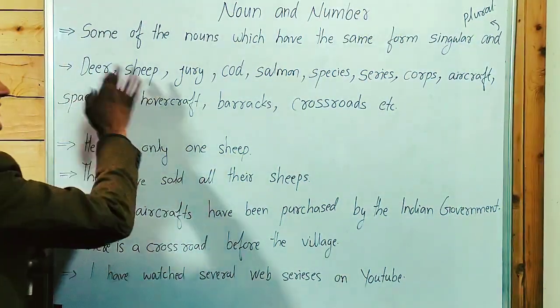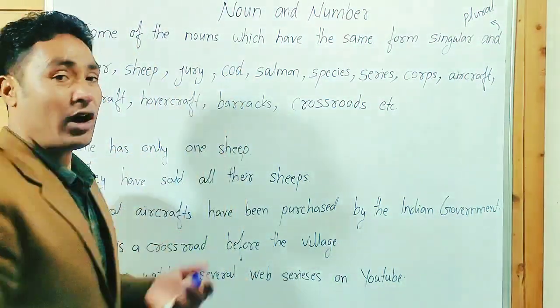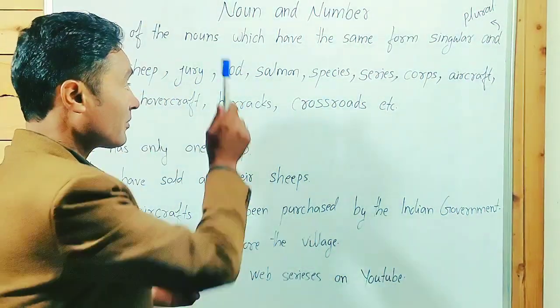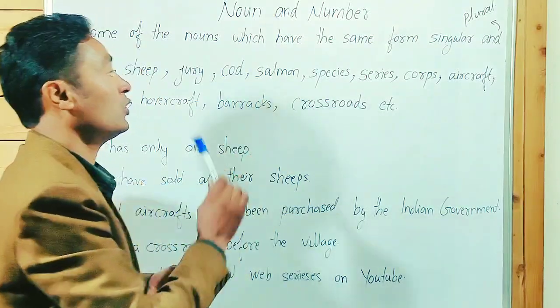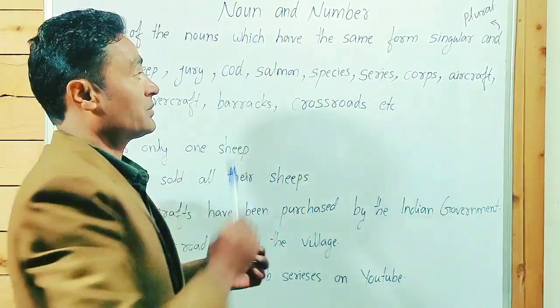Deer, you know very well. Sheep. Jury, a group of judges. Cod, a kind of fish. Salmon, also a name of a fish.